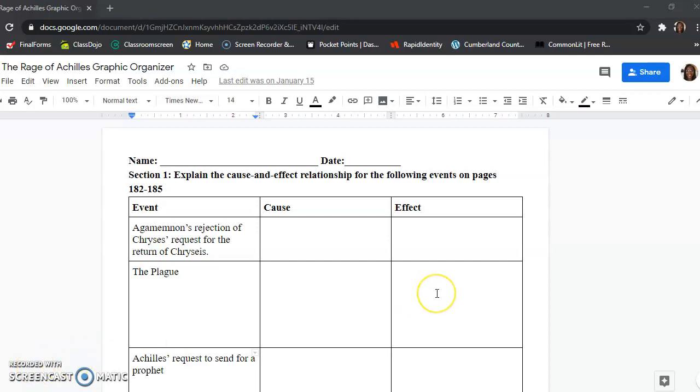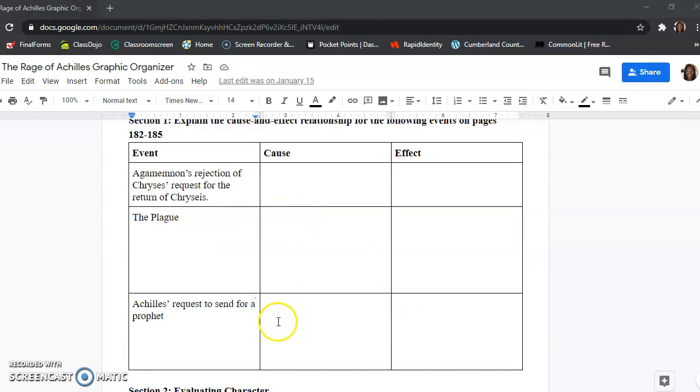Hey everyone, this is an explanation of what you should do for the Rage of Achilles characterization assignment that is on the Wednesday portion of Canvas. You have three sections. The first section is cause and event. You essentially will be looking at each event, explain what caused the event, and then what the effect of it is. So I'll explain the first one.